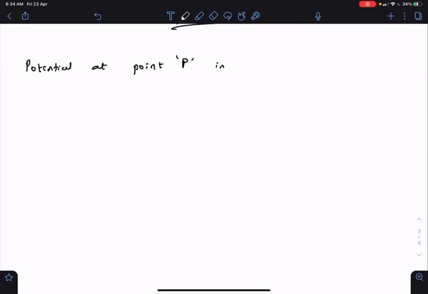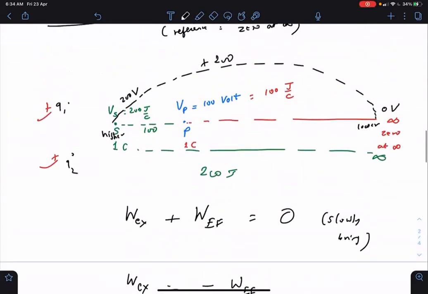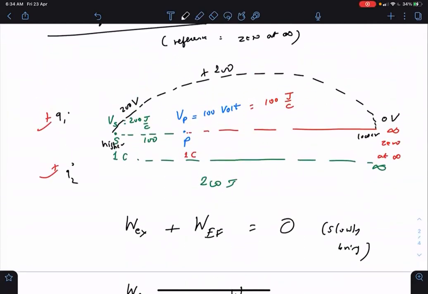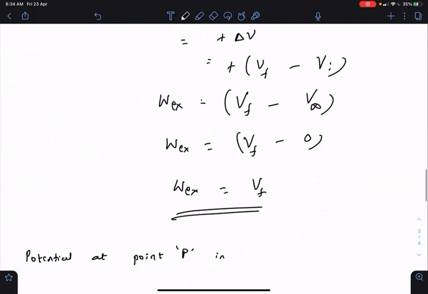Sir, this potential and potential energy definition looks similar, sir. So can you tell the major difference which divides them, sir? Okay. With the help of examples, it will be clear. What is potential? What is potential energy? With the help of examples.